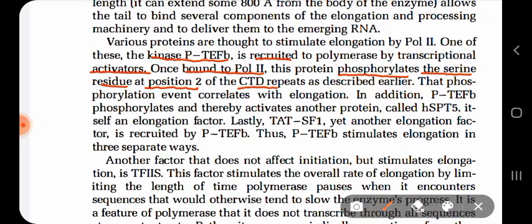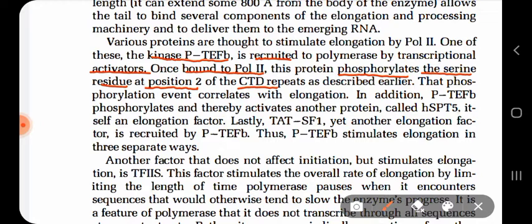And you know what will happen if the carboxy terminal domain at position number 2 is phosphorylated. Well, in the figure it has been shown that the phosphorylation of the tail at position number 2 consists of serine, and if the serine at position number 2 is phosphorylated, it is associated with the recruitment of splicing factors.